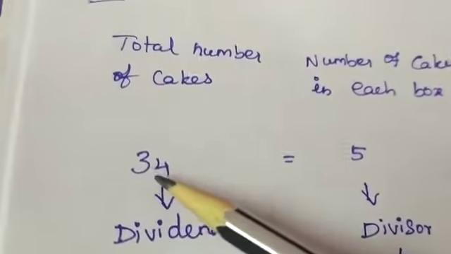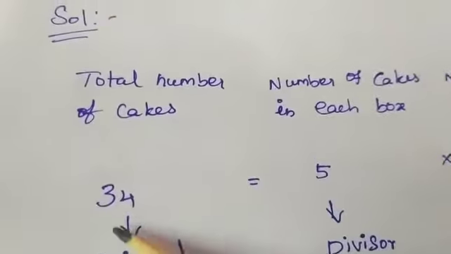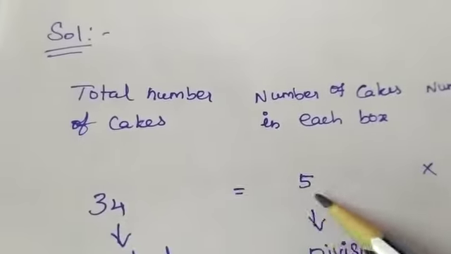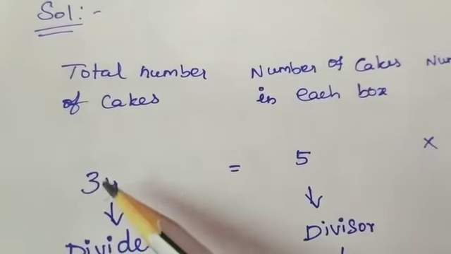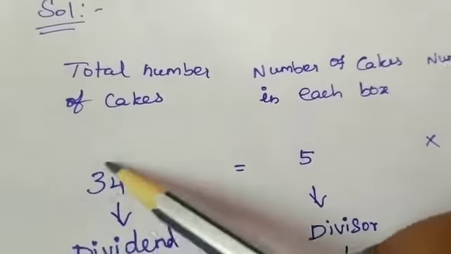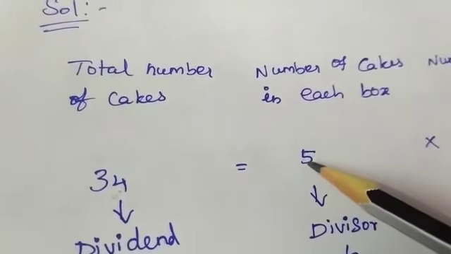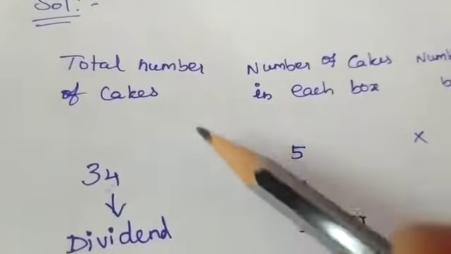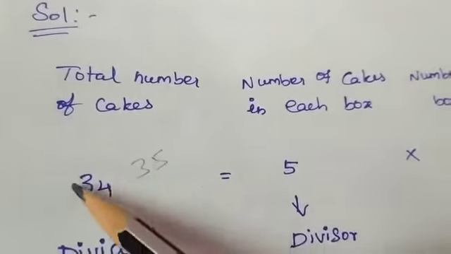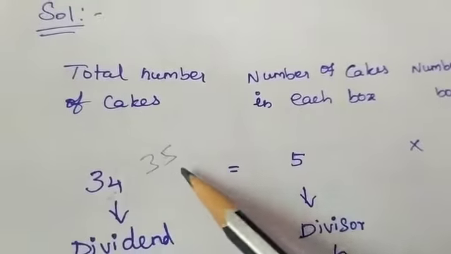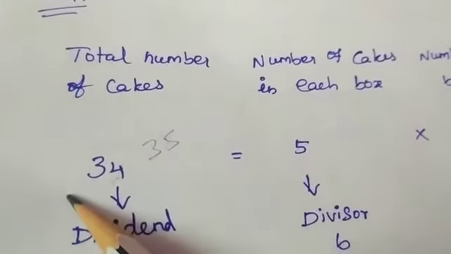So you already know the total number of cakes is 34. When we divide it, if it is not a perfect multiple, then it should be made to the nearest multiple of 5. The nearest here is 35, but you already know the total is only 34 and not 35, so it must be less than 34.